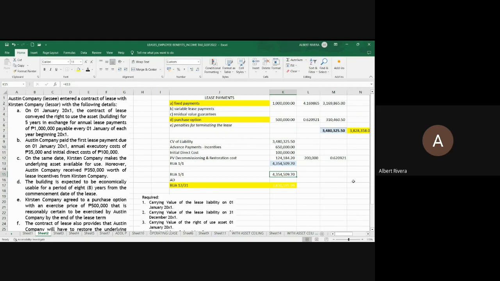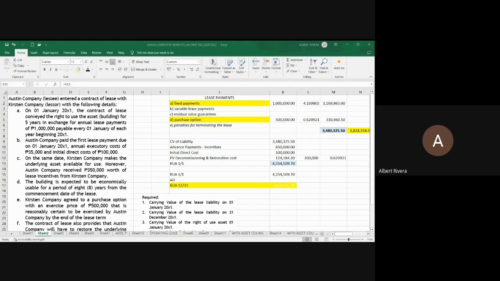The first question that you should ask, is there a potential transfer of ownership, yes or no? Is there a chance or possibility that the lease asset will be transferred to the lessee at the end of the lease term, yes or no? The answer is yes, because there is a purchase option.